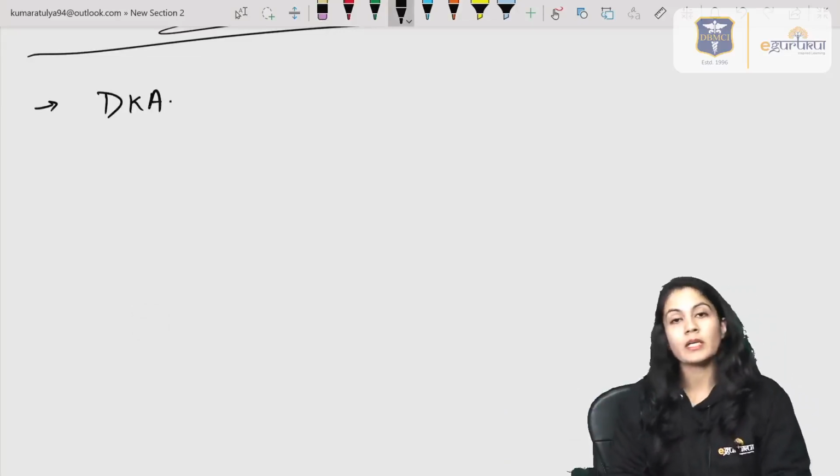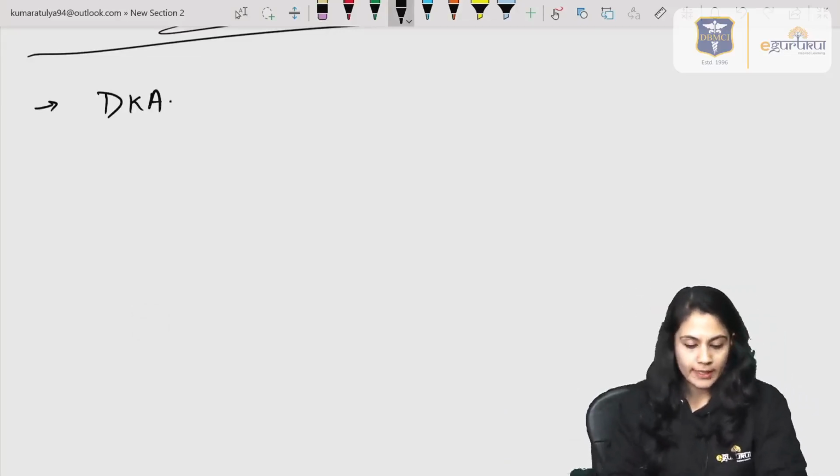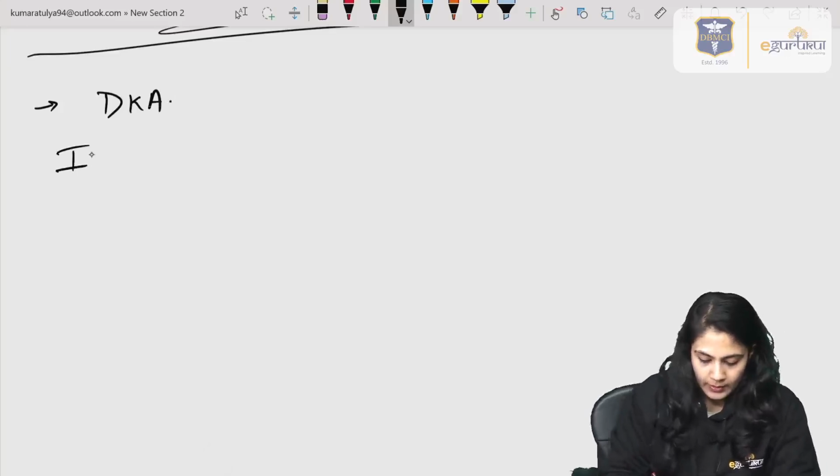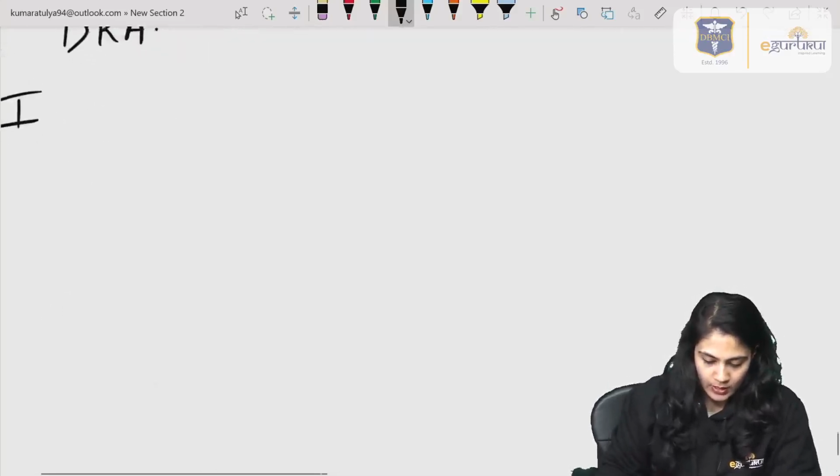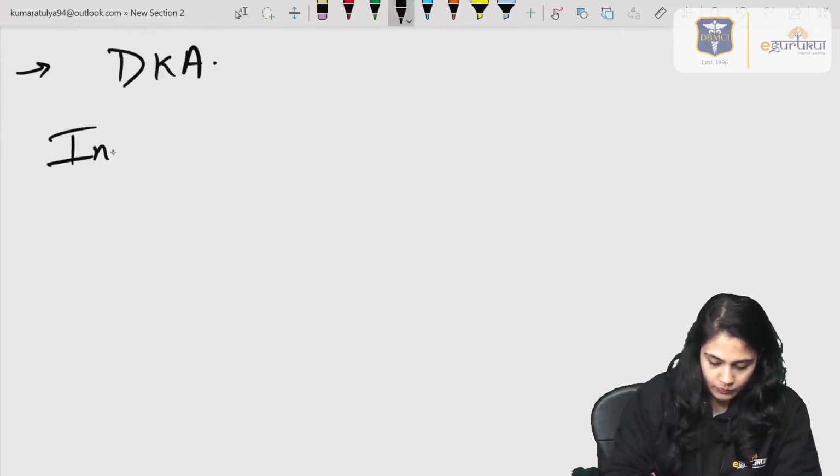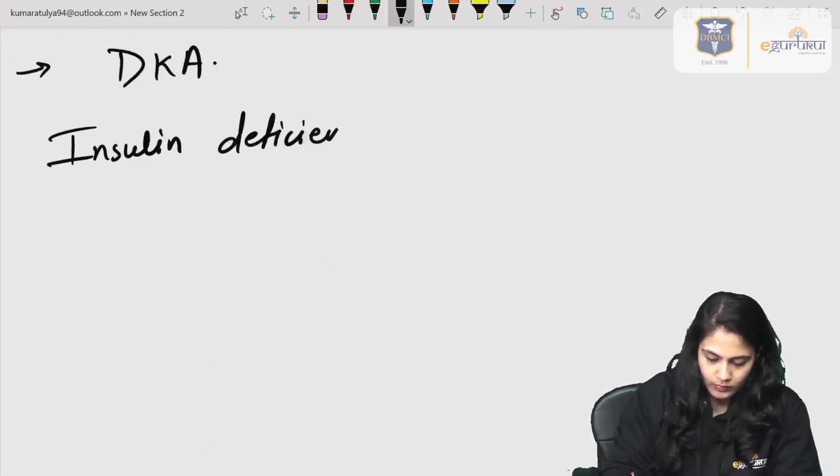So this is a typical case of DKA, metabolic acidosis. What happened in the diabetes? We already know there is an insulin deficiency, right?